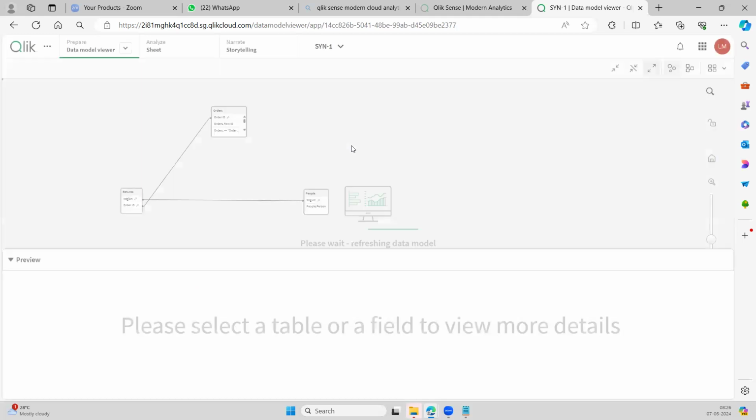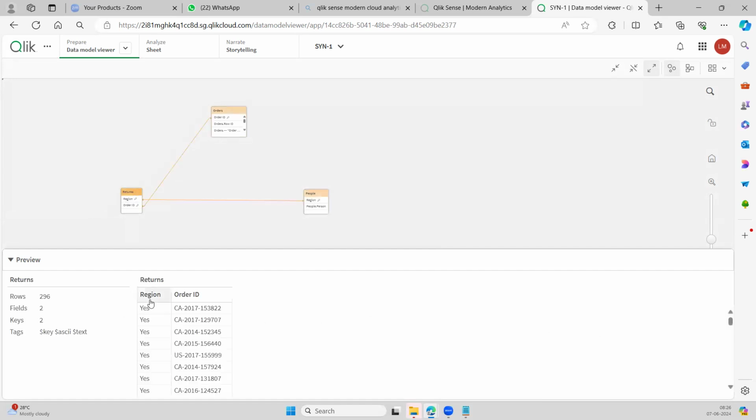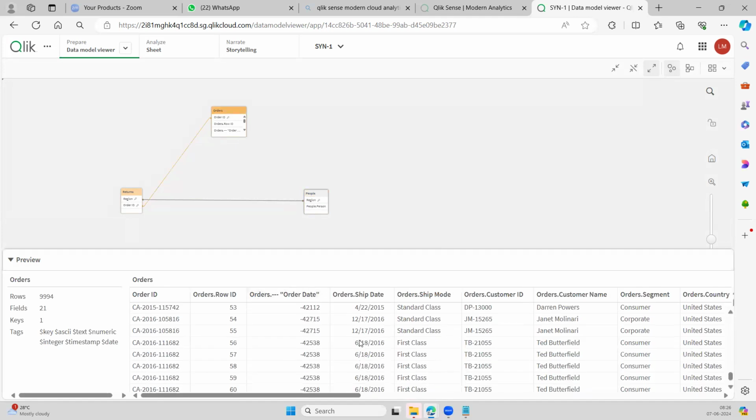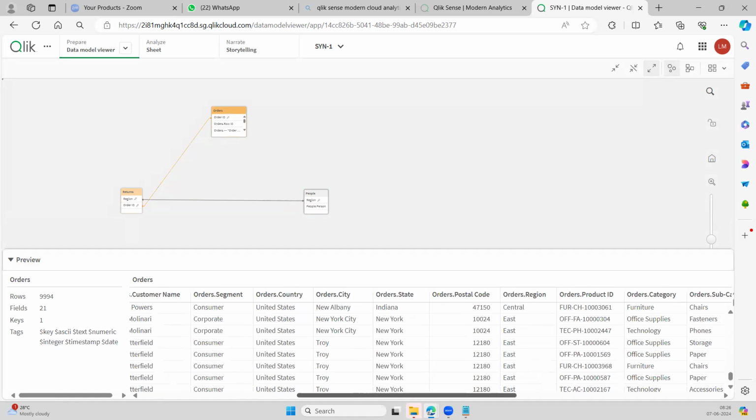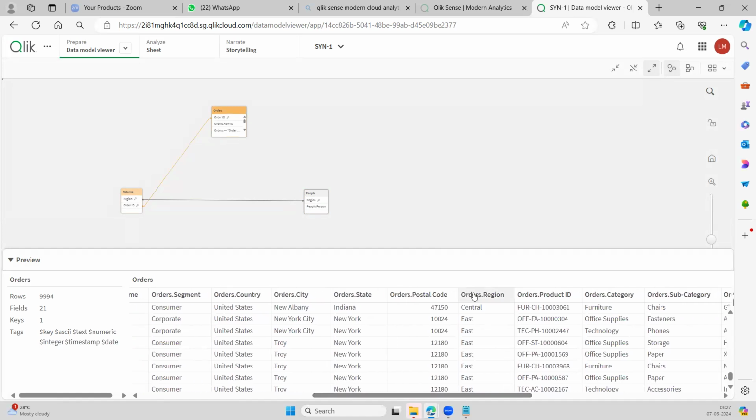Let's see here. So see, these two columns have an association created based on the region, right? And these two columns have an association created based on the order ID. Understood? So here, if you see, region remains as it is because we used unqualified region for these two tables, and it remains the same region. But this table's region didn't lose the prefix in its column name, right? If you see, for this table it is still showing orders dot region. Why?